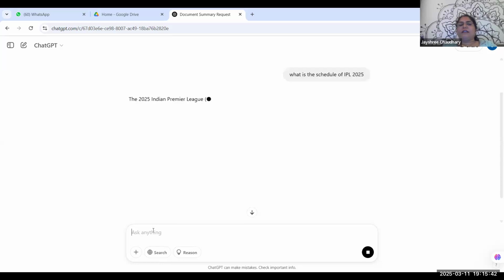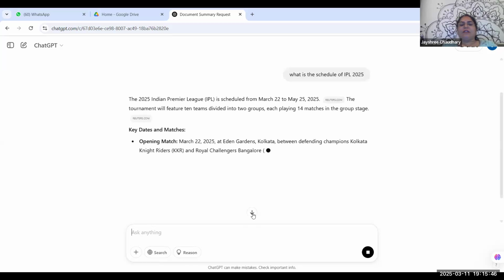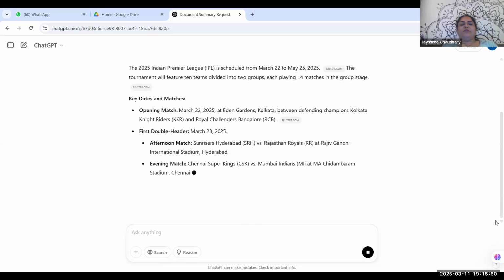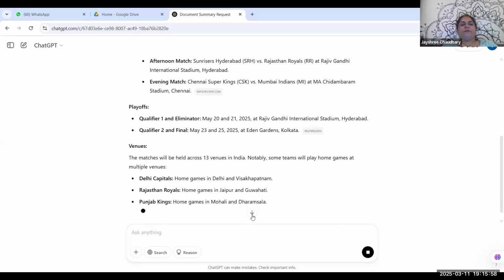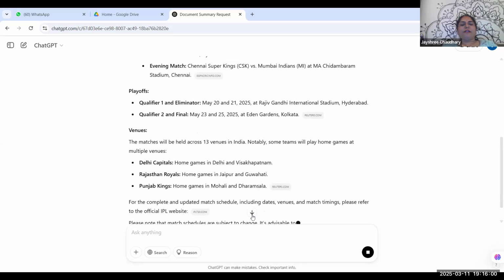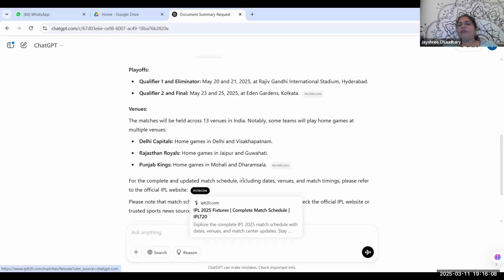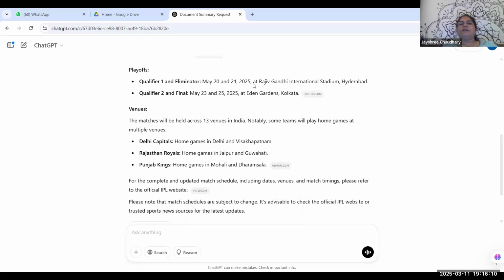It's going to search, it takes the time, and then it's going to give. At the same time, it will give me the responses from where it is getting all those resources. Okay, so everything, whatever information it has, see this IPL 2025, IPLT20.com. It used these resources and it generated a response.